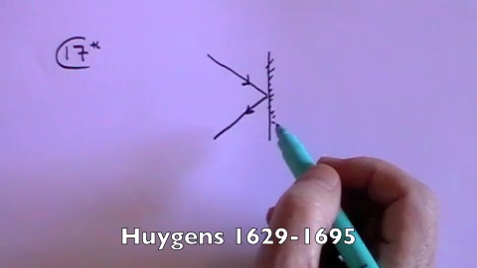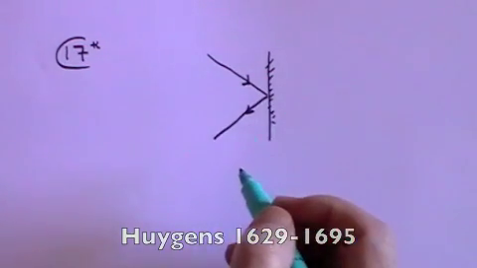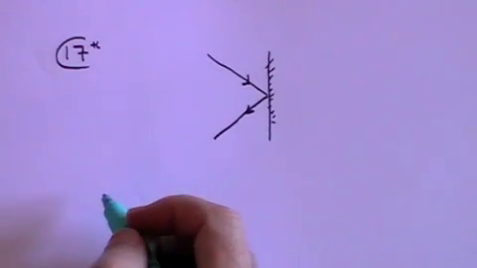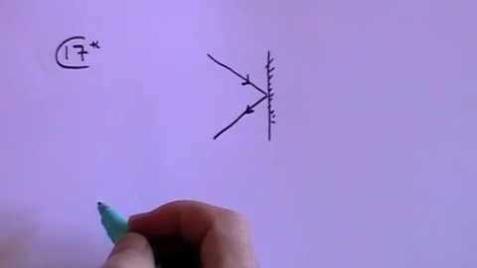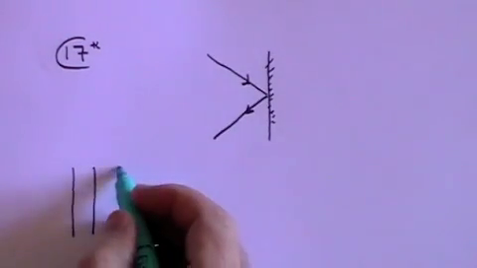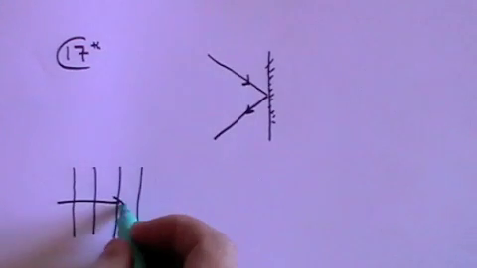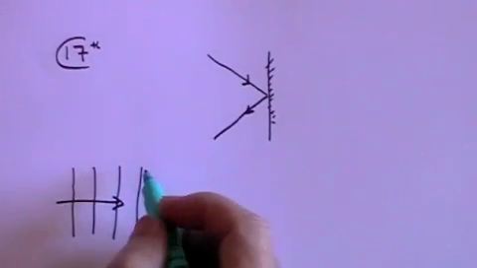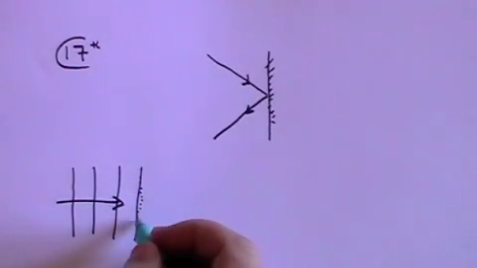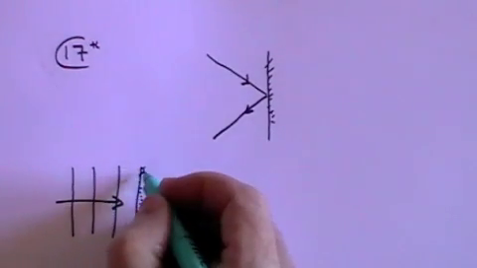Huygens, on the other hand, took the view that light was made of waves. And he said that every point on a wavefront is a point source of a secondary wave. So if you have waves coming along in this direction, then he said every single point on this wavefront is a source of light.